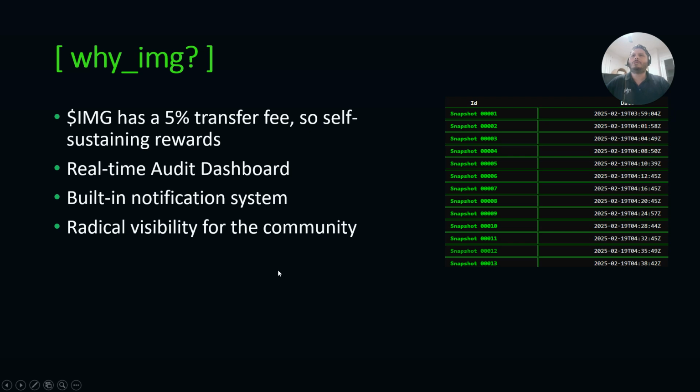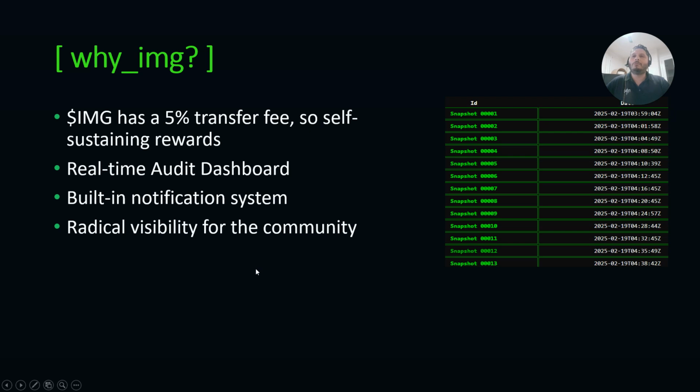So why IMG? IMG uses the Solana Token 2022 protocol, or extensions, I mean. It has a 5% transfer fee, so it is a self-sustaining reward system. We want to build a real-time audit dashboard.